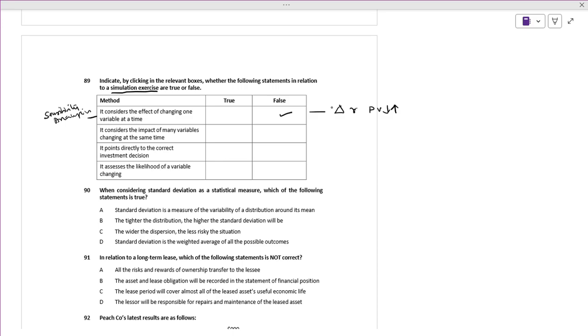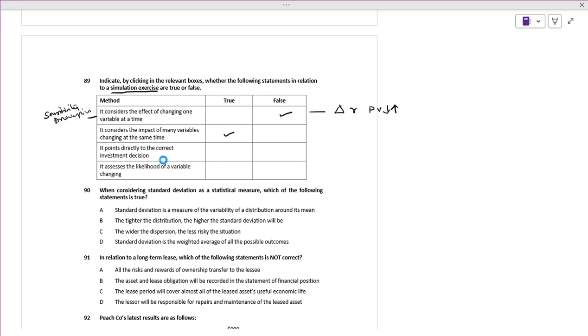The sensitivity exercise considers the impact of many variables changing at the same time? Simulation exercise, is it? Simulation exercise means you are changing every other variable at a time, and you will see how the results will have an impact. Simulation exercise directs directly to the correct investment decision?